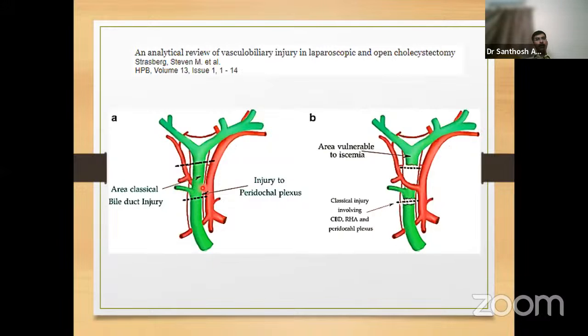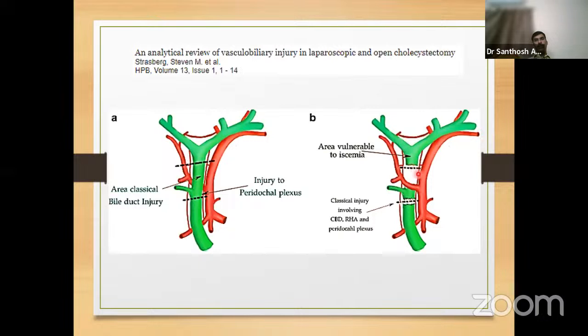So at this level only, most of the time, the right hepatic artery will be going behind, and that is also injured. So like this. Okay. Now we all know that at the 3 o'clock and 9 o'clock positions, a few arteries will be running, mostly coming from above, a few coming from below. Coming from below will be the GDA and supraduodenal arteries, but again they will be injured. The only artery going to the right side without injury will be this arcade or transhilar arteries from the left hepatic artery.